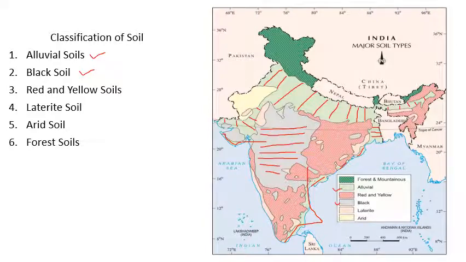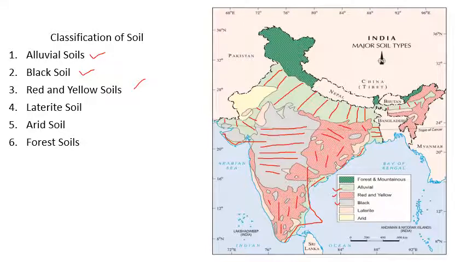After that, red and yellow soil. Let us see the symbol here. Yes, a large part of India, the states of Odisha, Jharkhand, these are actually plateaus. You can see parts of West Bengal. After that, Telangana, Andhra Pradesh, the regions of Andhra Pradesh and Telangana. In the south you can see Tamil Nadu, parts of Karnataka. In all these areas red and yellow soil is found.